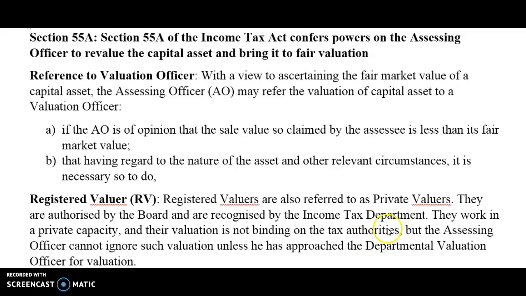But as per the Income Tax Act, the assessing officer should not ignore that value unless he has approached the departmental valuation officer for valuation. So whatever value the registered valuers have given, in case the assessing officer is of the opinion that it is less than the fair market value, in that case he can ignore that value and make a reference to the valuation officer.